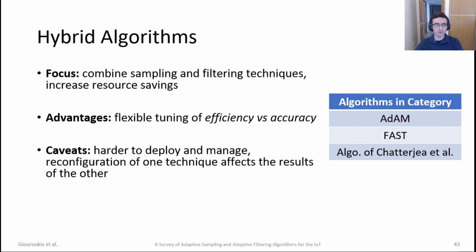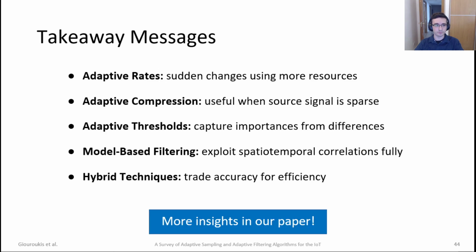This is the main focus of this category, and the main advantage is that it's quite flexible when you want to tune between the two, when you want better efficiency instead of accuracy, or better accuracy instead of efficiency. The caveat is that they are harder to deploy and manage because they require a lot of instrumentation, and reconfiguration of one part of the technique affects the results of the other, so there has to be some domain knowledge. The examined algorithms are presented in the right-hand table, and more of them in the paper.